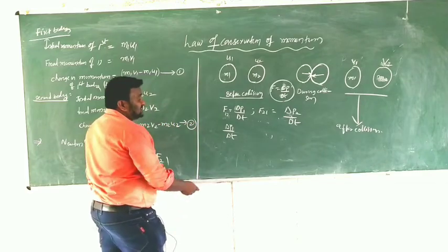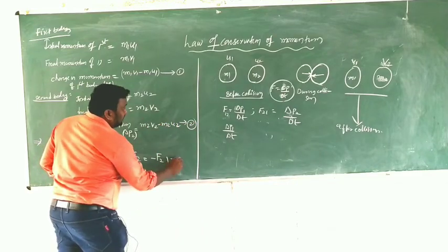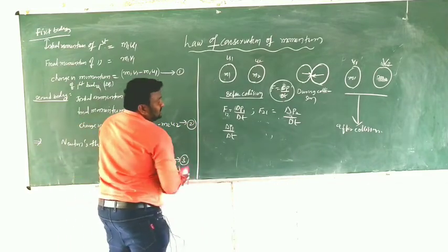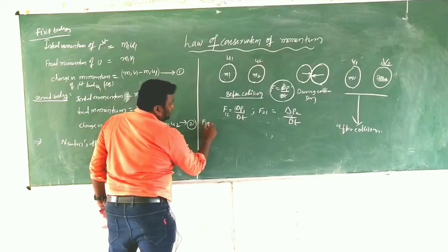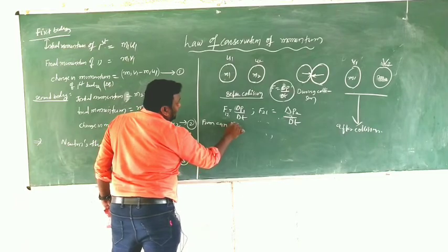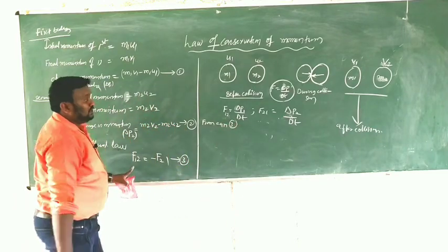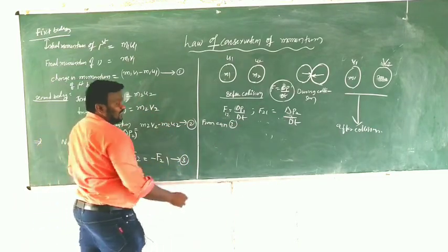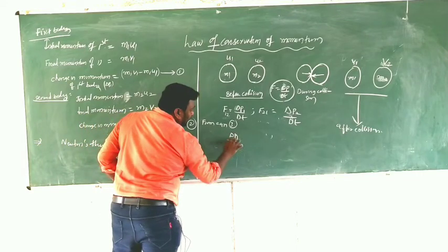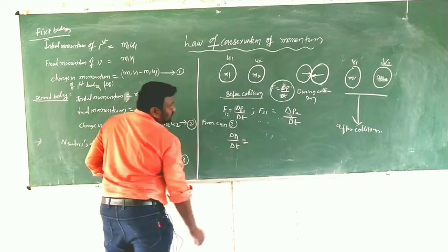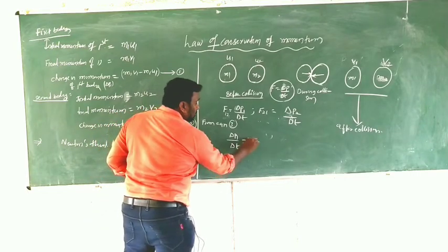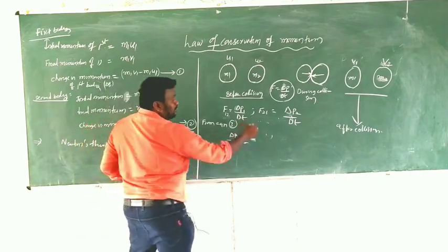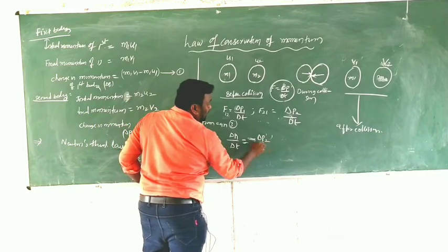So after that, substitute here. Now equation number 3. From equation 3, F12 is delta P1 by delta T, which equals minus F21, that is delta P2 by delta T.